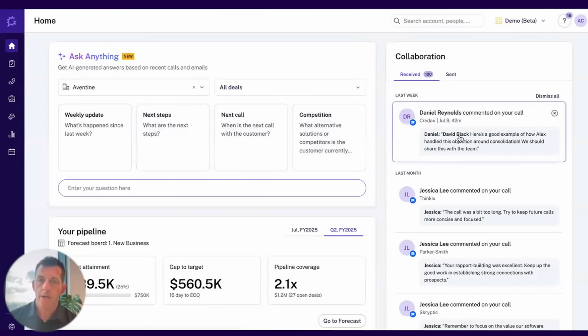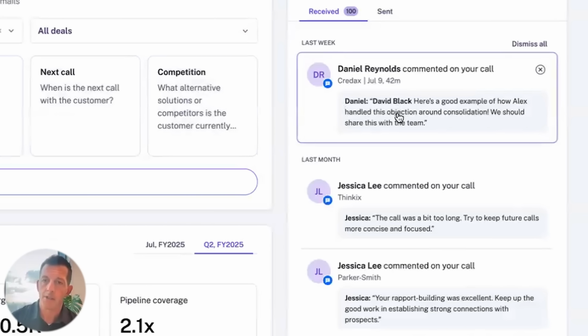I'm the CRO of an organization called Reality Corp, and I can see that there are all sorts of interactions that I've been tagged in where I can see good examples of where the team is performing well, as well as areas where they need to improve. I can quickly pick a few calls from these calls that I've been tagged in to reply back to the team and let them know what's happening across the board.